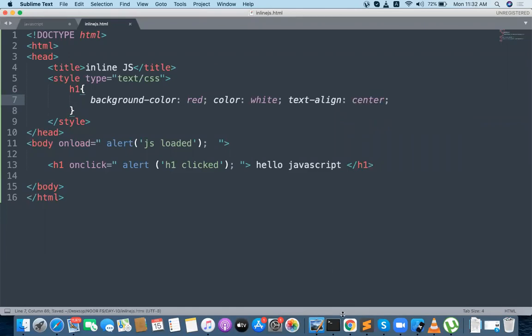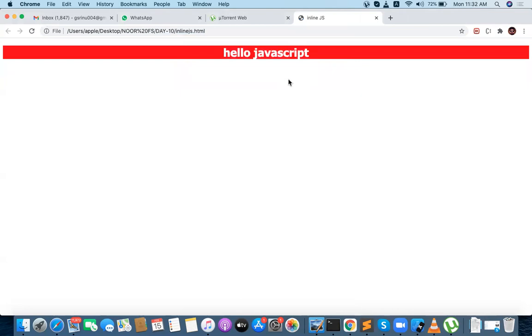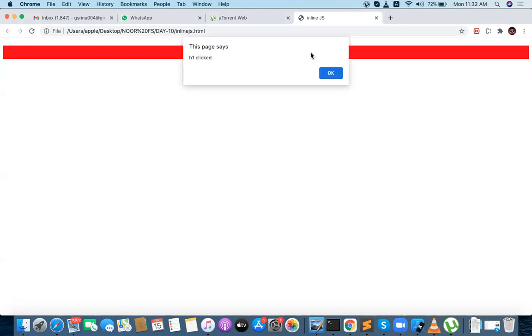That's fine. Now I want to execute my page again. JS loaded, one alert came. After that, you can see the H1 tag. Whenever we click on the H1, some JavaScript is executing for you, some functional process. What is this functional process? It is nothing but you clicking on something. That clicking process is JavaScript. When you do some functional part on top of the H1, a simple alert box came.